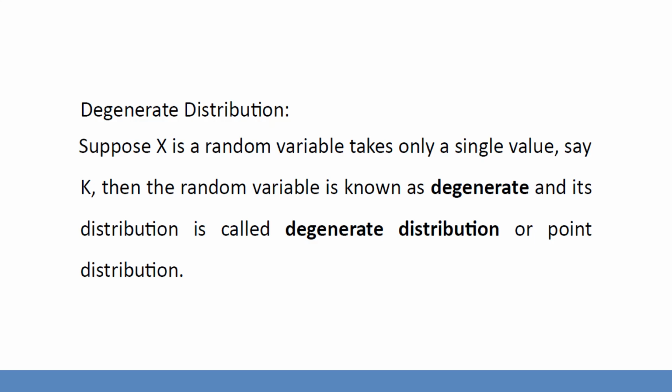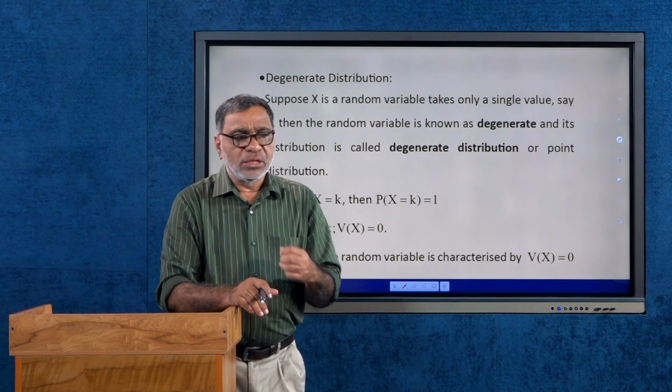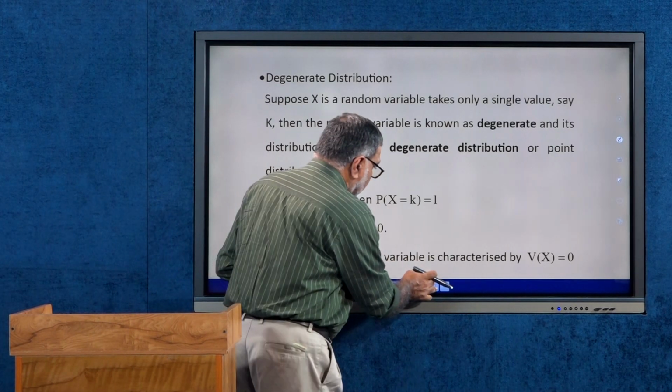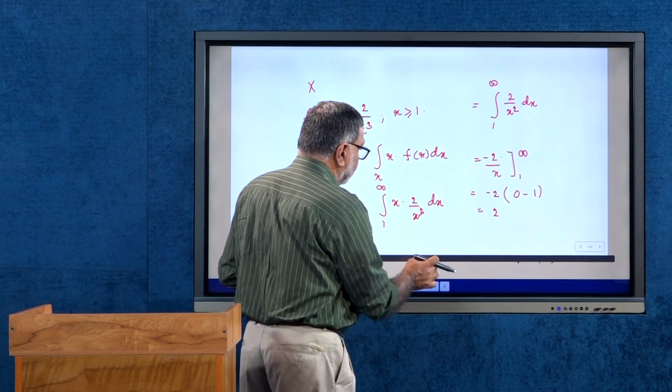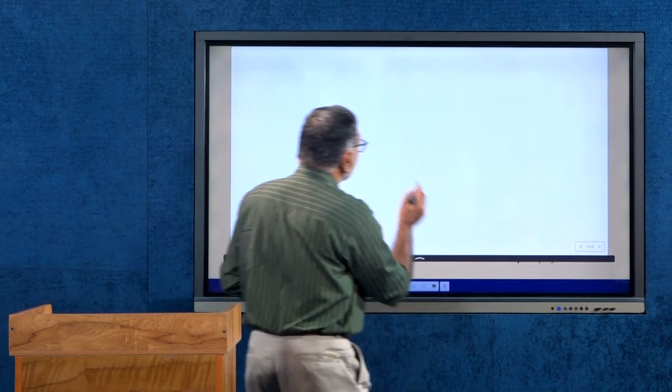Suppose x is a random variable having a single value, that is, the random variable x has the value k alone. Then we call that random variable a degenerate random variable and the corresponding distribution a degenerate distribution.